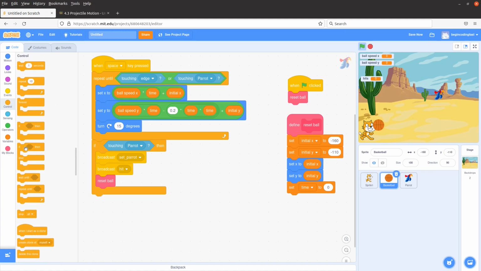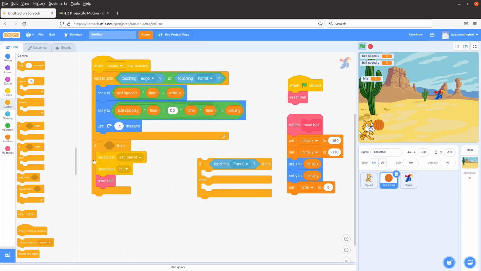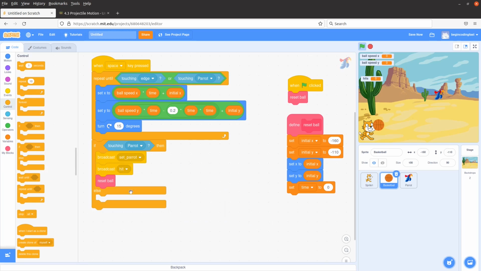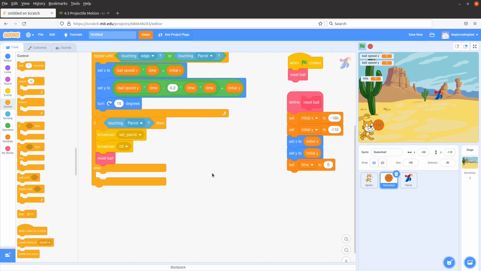Okay. If the parrot isn't really touching the ball, I have to do something else. So I should change this thing to if then else rather than just if then. Okay. If the ball really misses the parrot, I have to say miss, so that the cat can really announce this important message to the player of the game.